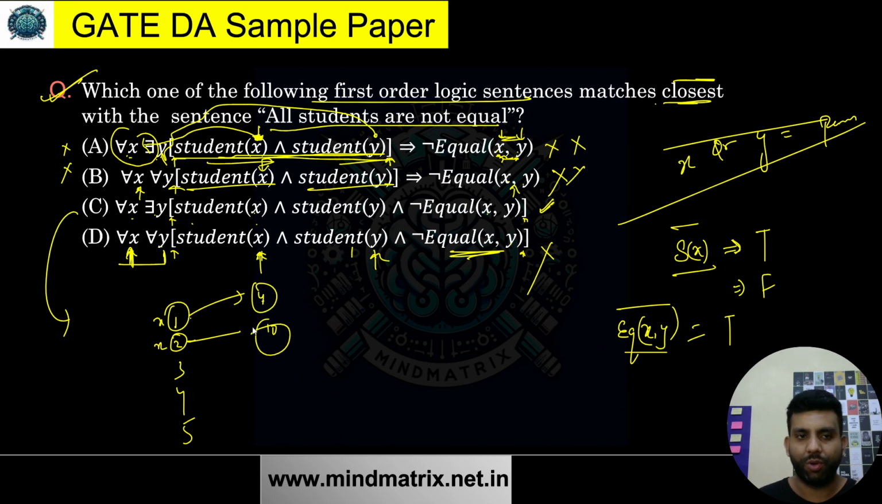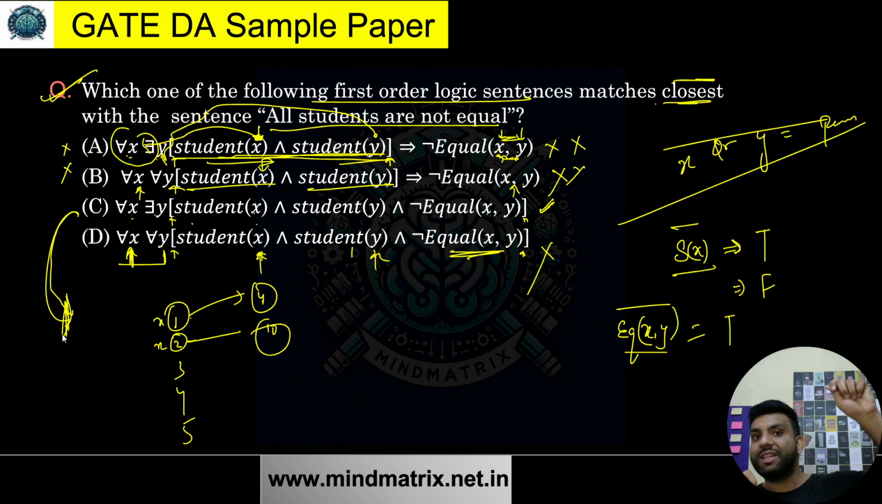So this statement is telling me that for all X there exists at least one Y such that X is a student, Y is a student, and they are not equal. That means for each student, there exists some different student. For each student, there is someone who is different from him, and he is also a student. So it means like that.